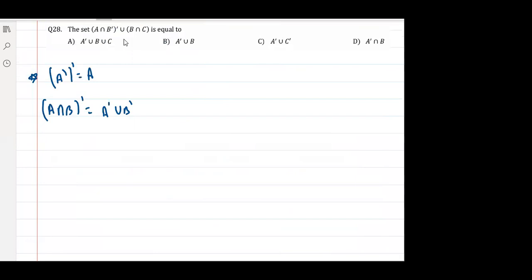Chalo. Let us solve this now. I guess these two things everyone understood. Now one more thing: B union B is equal to B only. Anyone have any doubt in this?